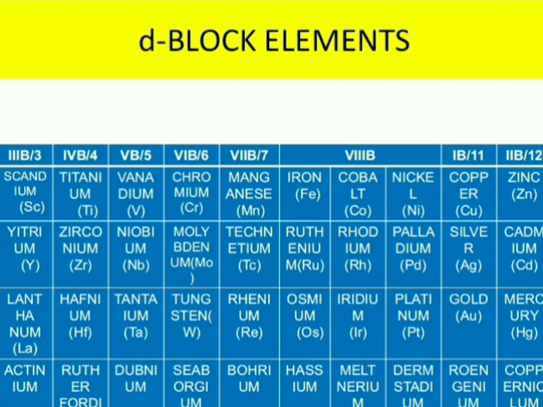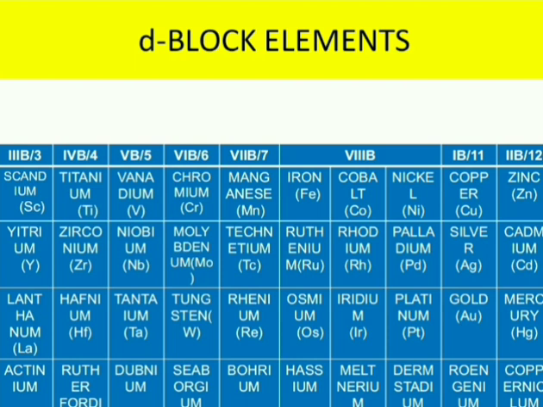Why? Because the metallic property will be transformed from these elements, and there is a change in the nature of elements. So the properties of s and p block will be reflected in this. So these elements are considered as transition elements. There are changes, and these changes will be reflected, and there will be a complete differentiation of properties in the s and p block elements. Those will be transformed from these d block elements.